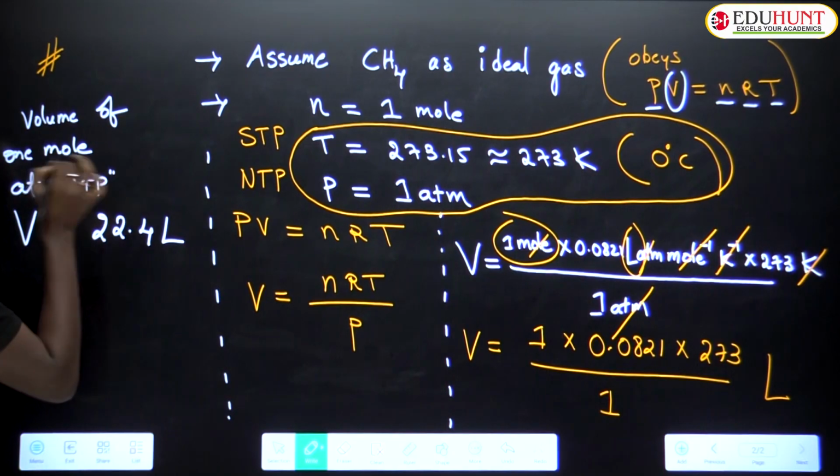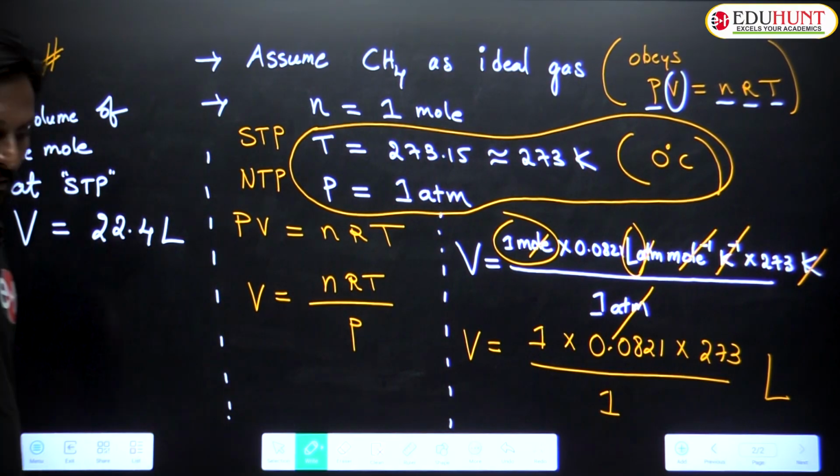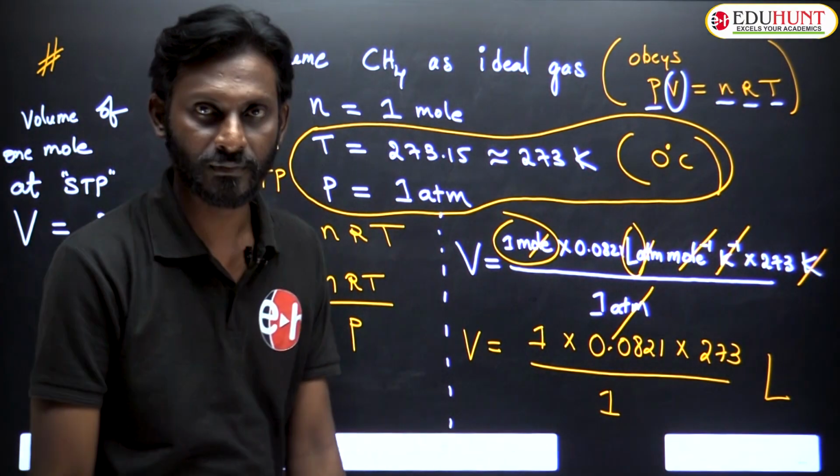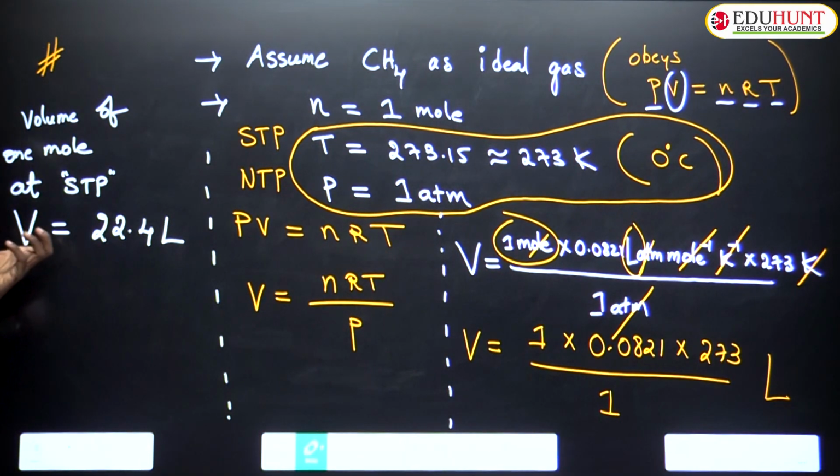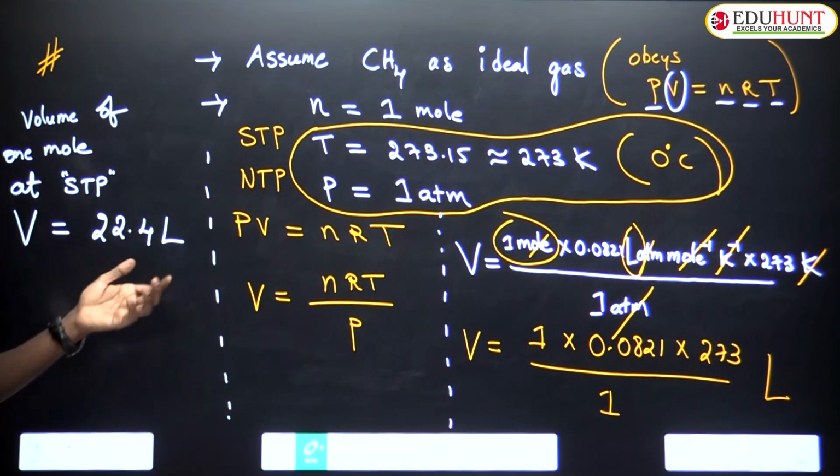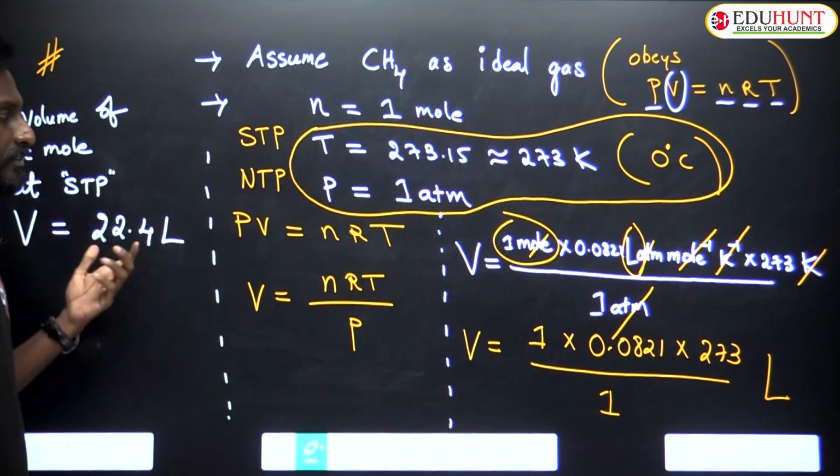Volume of 1 mole methane at STP conditions is 22.4 liter.